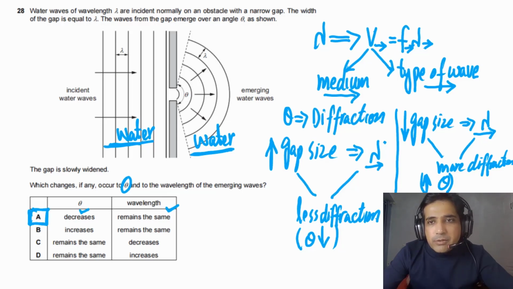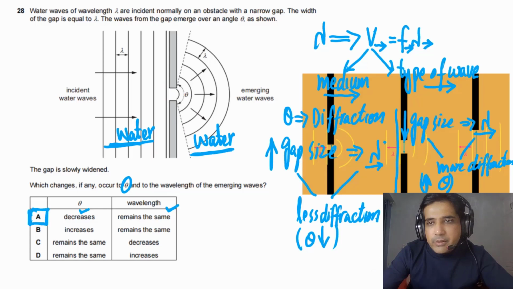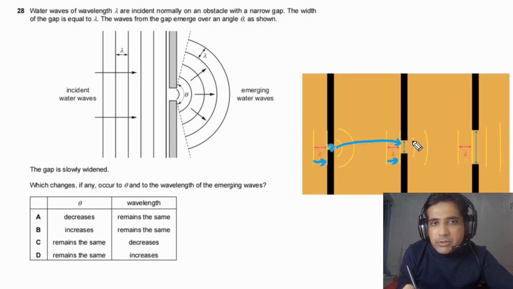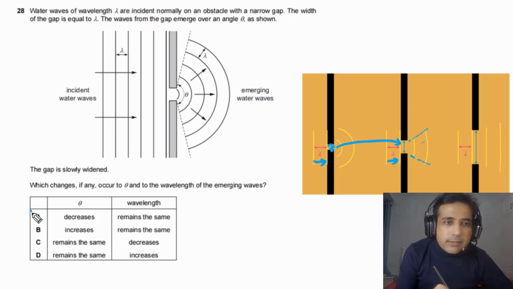Let me explain to you this one using different figures, how gap size will affect diffraction. So let's try to understand with the help of figures. If you look at this figure, this is the gap size, and if you look at the next one, we have increased the gap size, while keeping lambda the same. So you can see how the angle is changing. In this case you see this angle is decreasing, meaning there is less diffraction, and in this case there is very little diffraction. So diffraction is decreasing if we widen the gap. If we increase gap size, diffraction is decreasing. So the answer for this question is A.